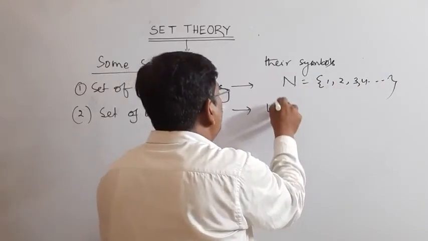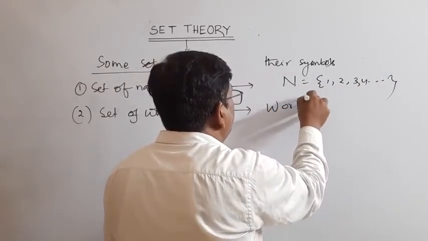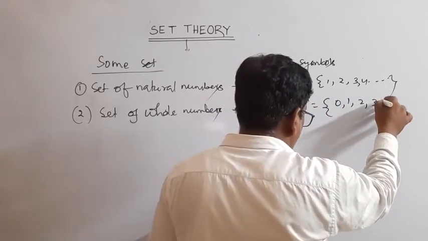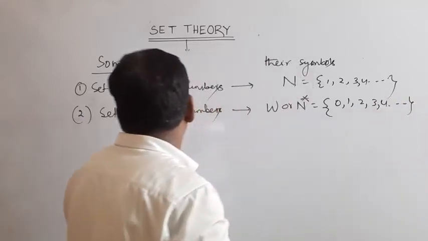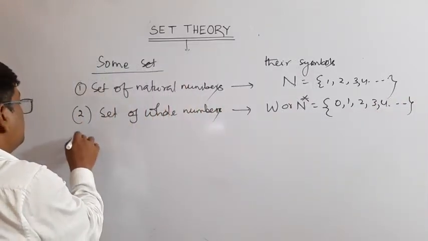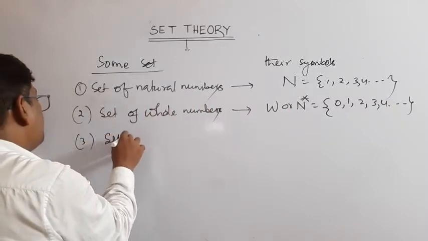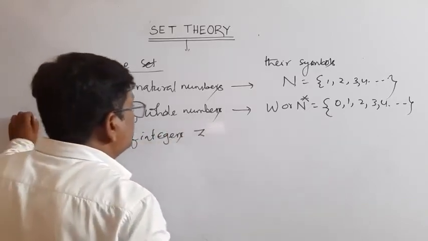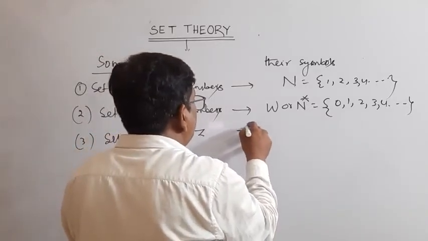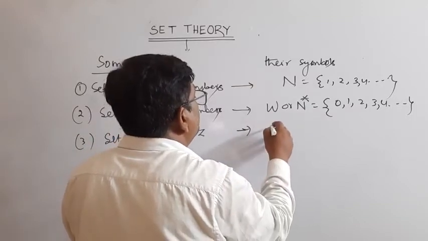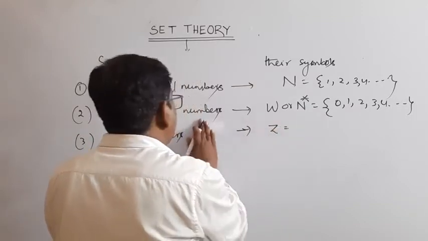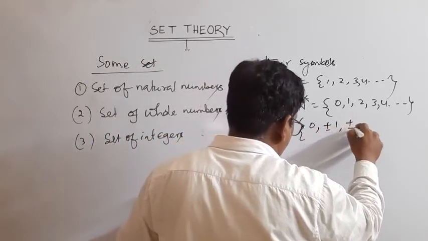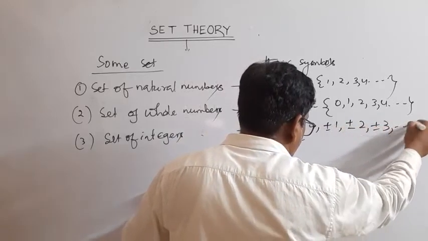Whole numbers, W or N star, is equal to starting from 0, 1, 2, 3, 4, and so on. Then the set of integers, that is Z. Z is equal to 0, plus or minus 1, plus or minus 2, plus or minus 3, like this.